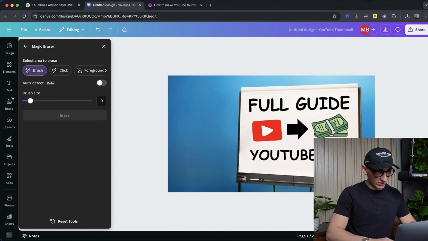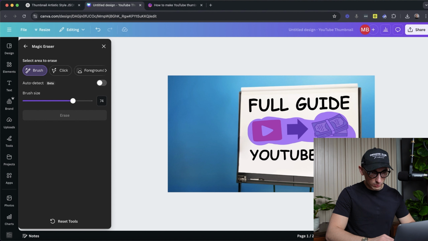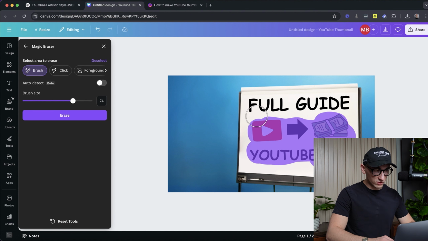So now I have this thing and I could even go a step further and I could just erase all of this stuff off here using the exact same method I showed you. And really, how long is this taking? 2 minutes? ChatGPT is going to make you wait this long anyway.